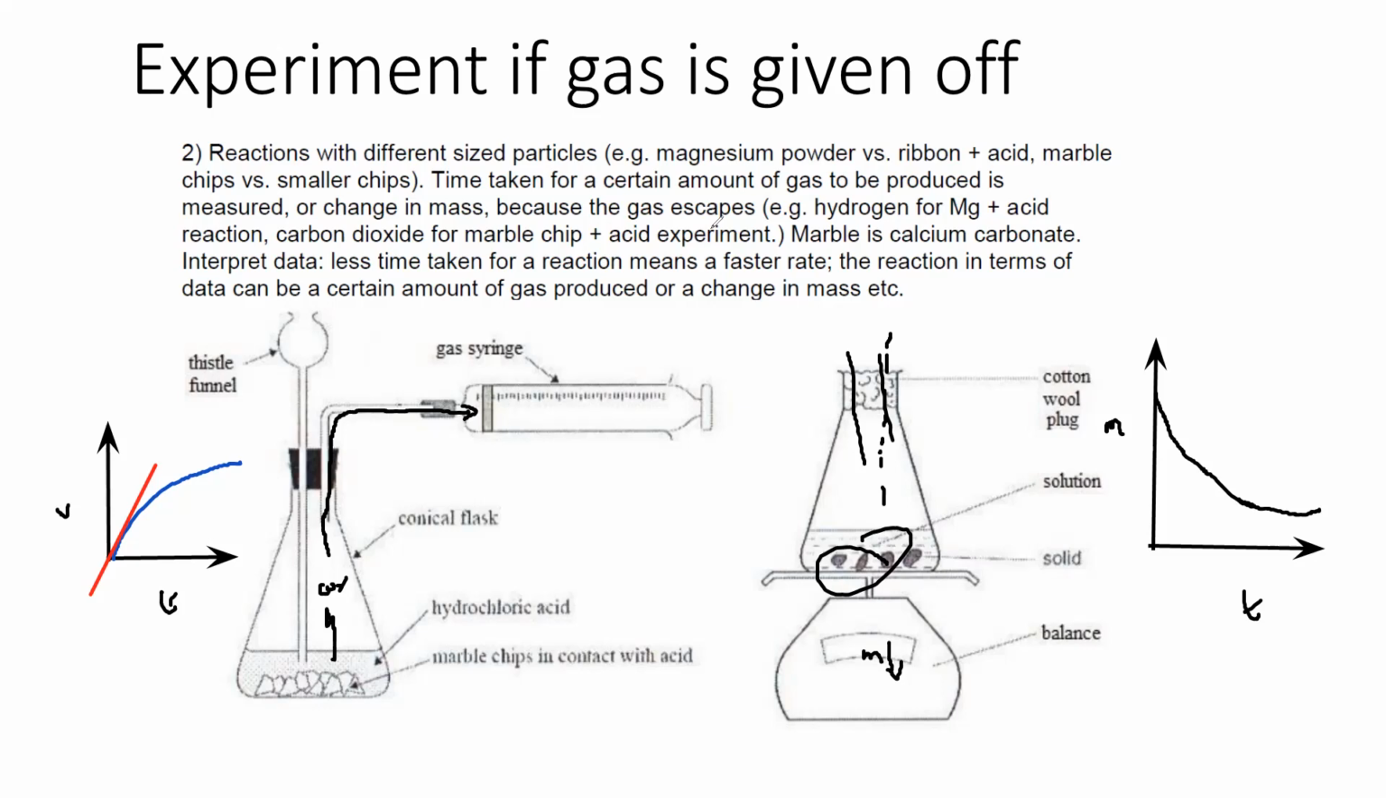So we'll draw a tangent here. To get the initial rate, we'll draw a tangent, and that will give us the initial rate of the reaction.